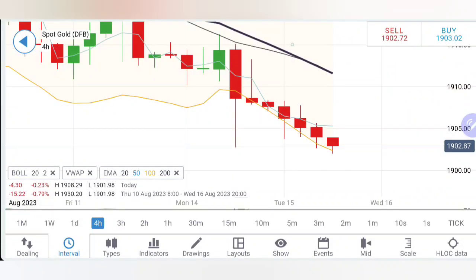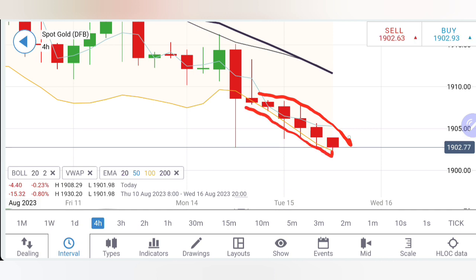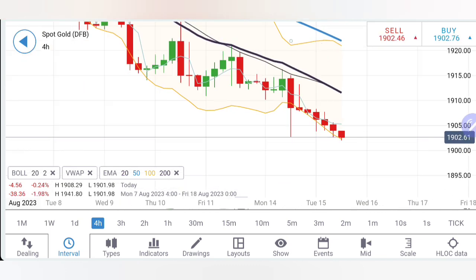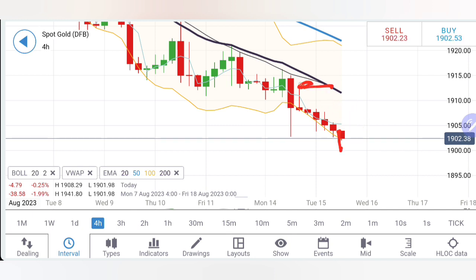And on the 4-hour chart, see how beautifully it has formed a channel out here, and you can see how beautifully it has yielded lower highs, lower lows, trying to trade in this. A reversal can be expected staying above 1906 levels and then specifically 1908, 1910 levels. Similar observation, right now it is looking downwards. Right now it appears that this candle could be equally big. What we have seen here after a series of red candles, it can give a bigger red candle which might take it below 1900 levels, towards 1898, 95 levels.